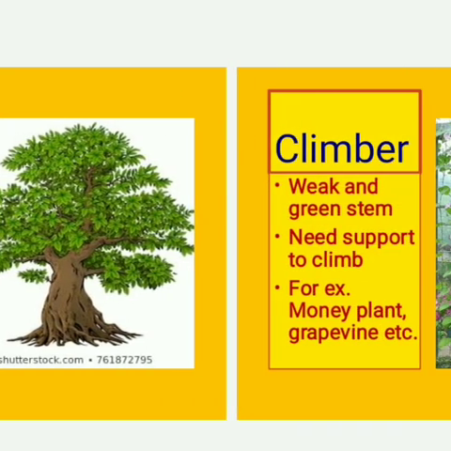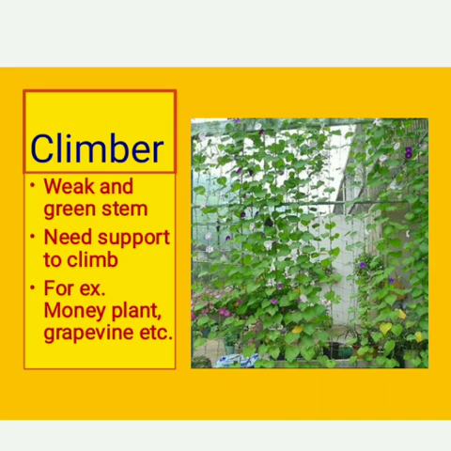Now, the next one is climber plants. Climbers are the plants which have a weak and green stem. Climber, as the name suggests, needs support to climb. You would have seen at your home, some of you would be having a money plant, and in the money plant's pot there would be a stick and the plant would be growing around that stick.